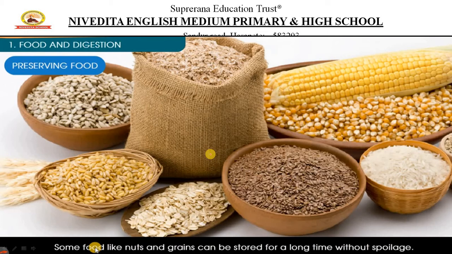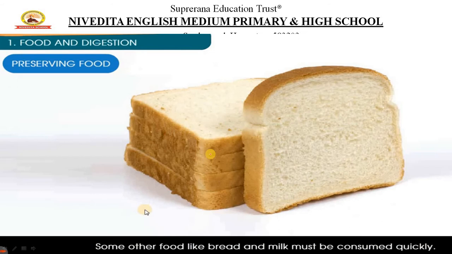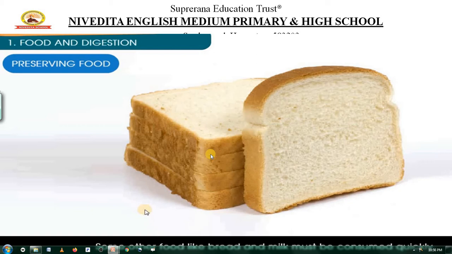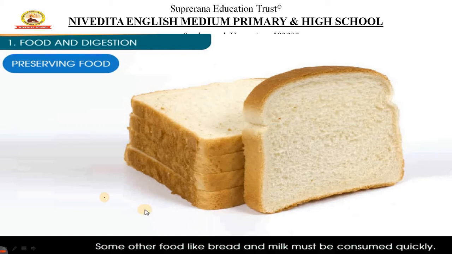So all these things you can remember. See, dry foods can be preserved, whereas wet foods get spoiled. So these are some of the things we need to remember. Again, bread. I think everyone might have eaten bread. Even bread, if you do not preserve it properly, what will happen? Right? They get spoiled quickly. See, if you keep bread for a longer time, you can see black formation on the surface.